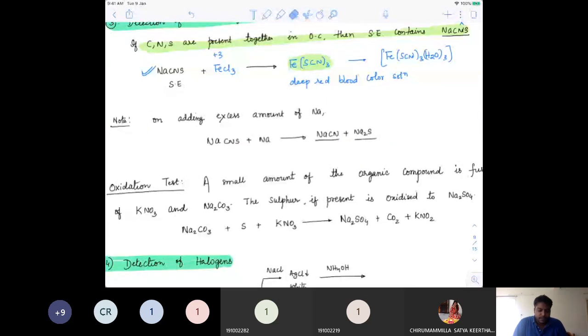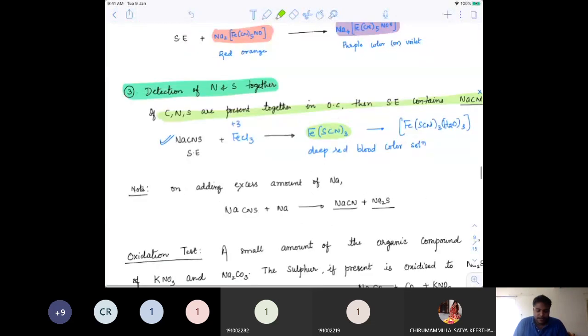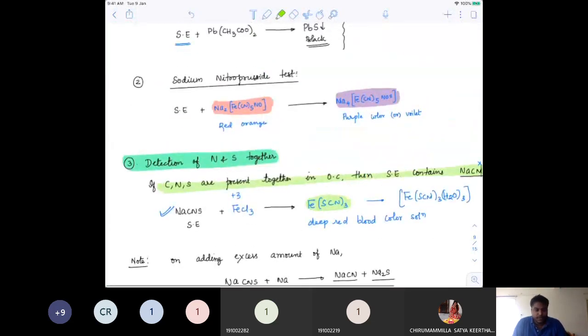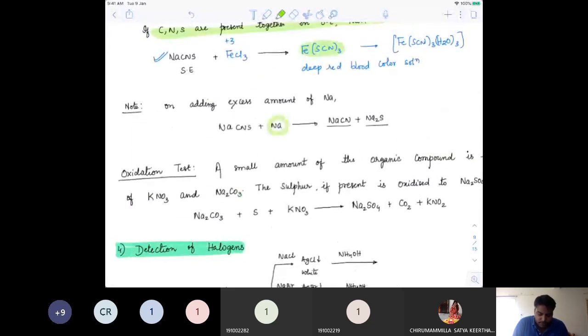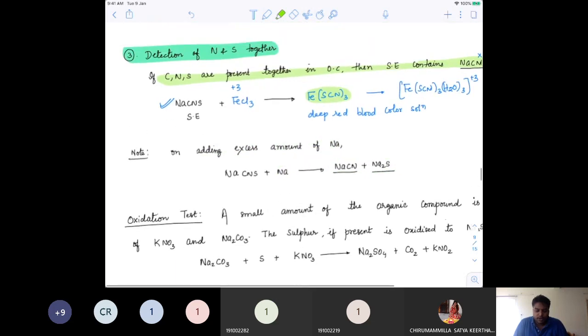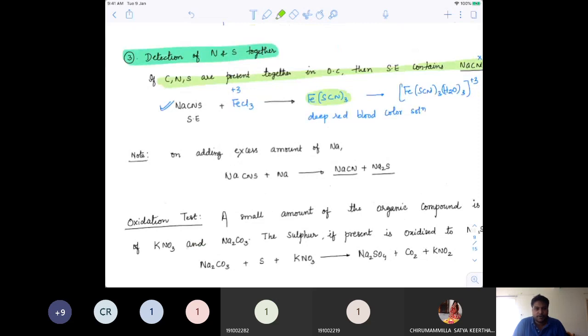Now, just as we have done the sulfur test and nitrogen test, we can actually add an excess amount of sodium and convert that to NaCN and Na2S, and do the detection separately for cyanide and sulfide. Thereby you'll get the detection of nitrogen and sulfur both present. So on adding excess sodium, this is what you will see. You can carry out the tests separately after adding sodium, or you can directly use the detection of nitrogen and sulfur together.